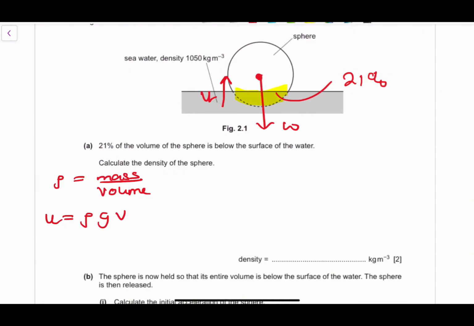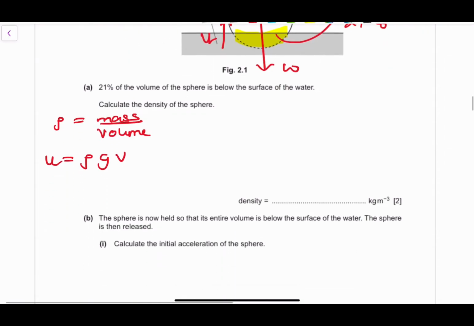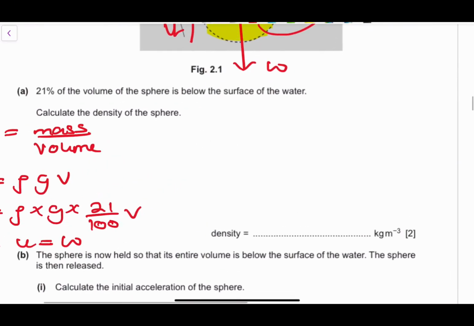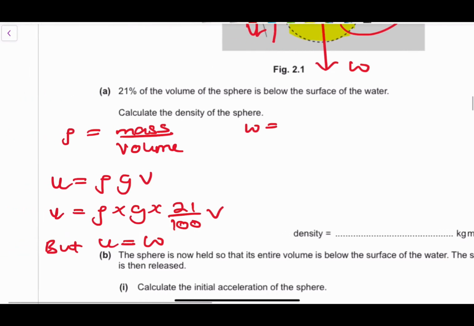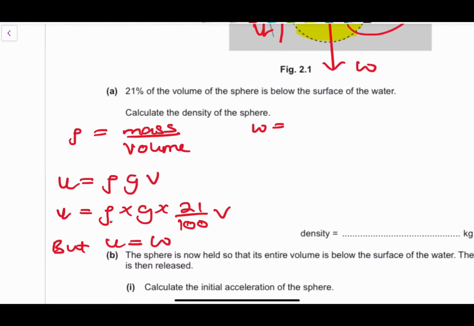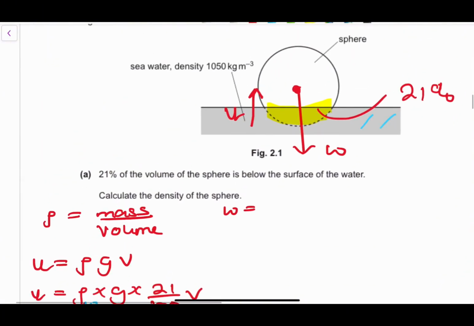So it's very important for you to be thinking of that. The upthrust caused by the water displaced by that 21% of the volume is equal to the weight. So the upthrust is equivalent to rho times g times 21 over 100 multiplied by v. Since it's in equilibrium, those two forces have to be equal. So the weight is equivalent to this, where rho is the density of the water. It's not the density of the metal, because with upthrust we're looking at the density of the liquid that we're displacing.